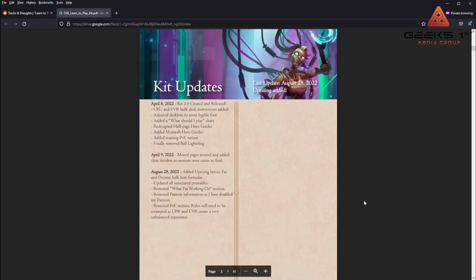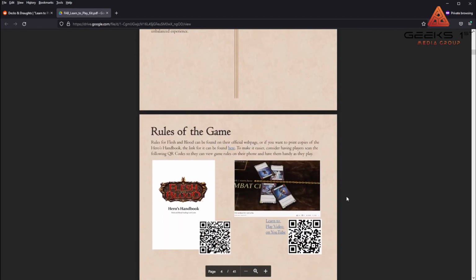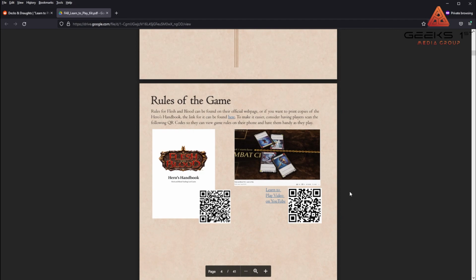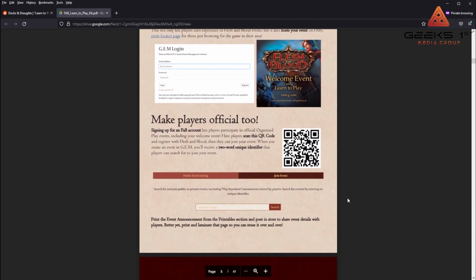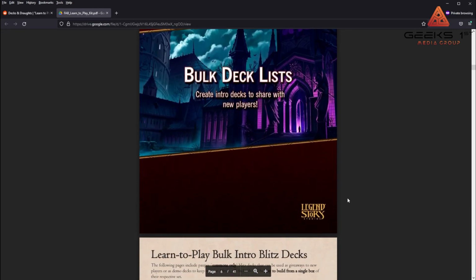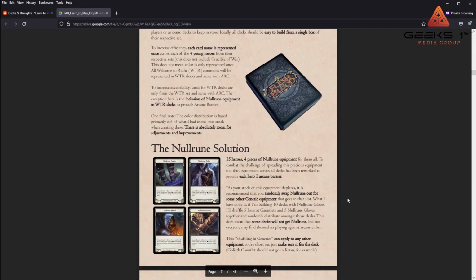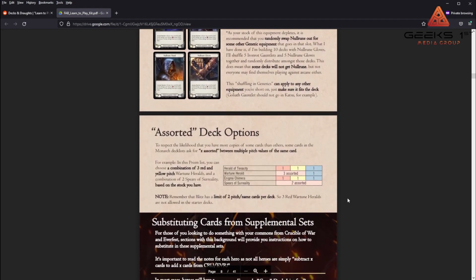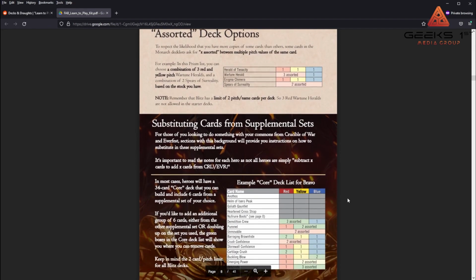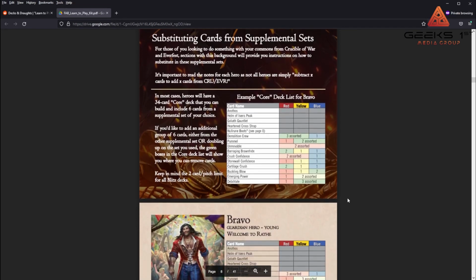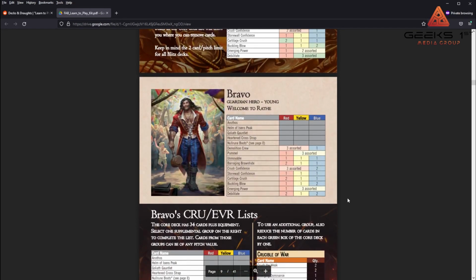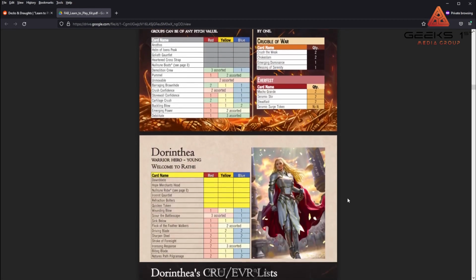Not only is this well put together and maintained, and it sounds like, based on chatting with him, it will continue to be maintained in at least some form going forward, so it's up to date. It's also a way for you to find deck lists and ways to get people to play the game, as well as add-ons, bolt-ons, and different ways to use chaff or extra cards you have to create decks so you can play with your friends.